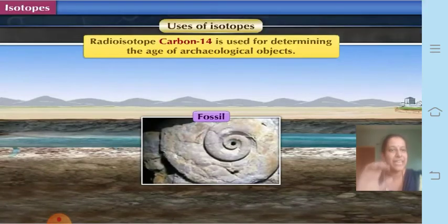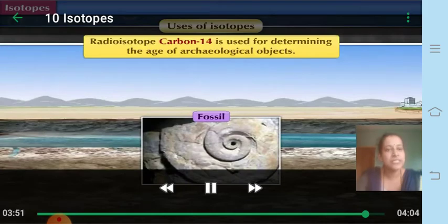Now if you want to find out the exact time period of a fossil, how the scientists came to know about dinosaurs, that they lived so many years back, it's because of the carbon dating method, which you're going to study in standard 10th. Right now it's not necessary for you, so just remember that carbon-14 is used for the carbon dating method, to find out the age of the fossils, that means how many years old they are. So this is regarding the uses of the isotopes.